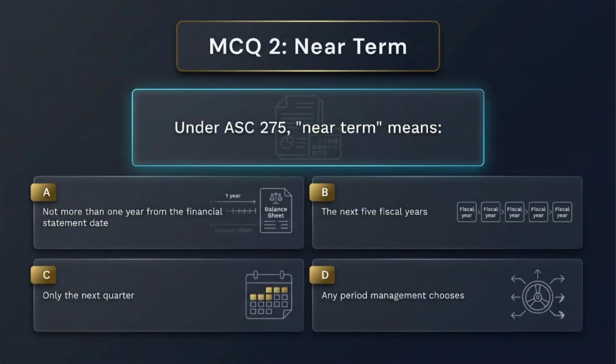For MCQ2, the key term is near term. This is a precise definition, not a flexible management estimate. The near term window is not 5 years, not only the next quarter, and not whatever period management prefers. Think of the financial statement date as the starting point, then apply the standard's 1 year limit.